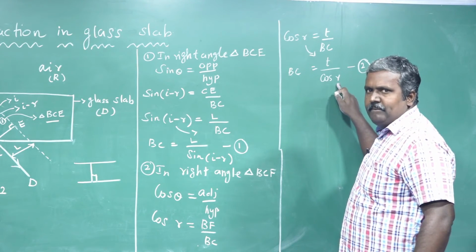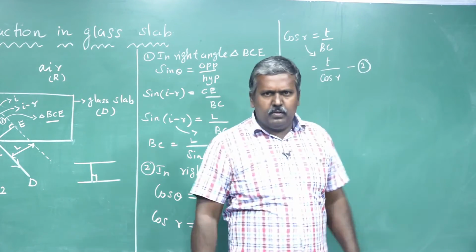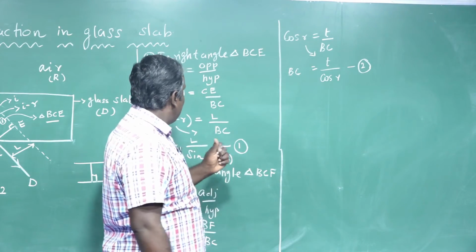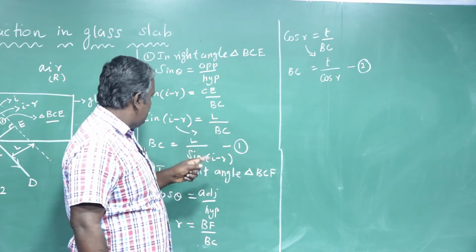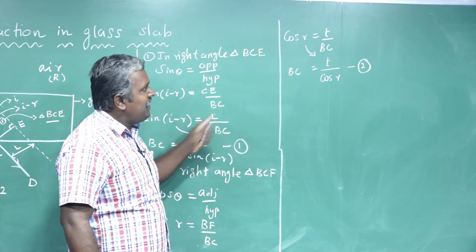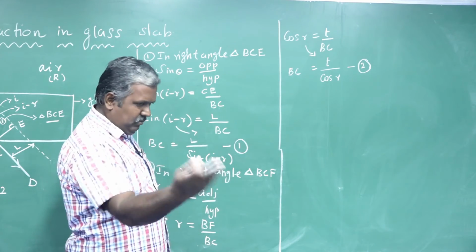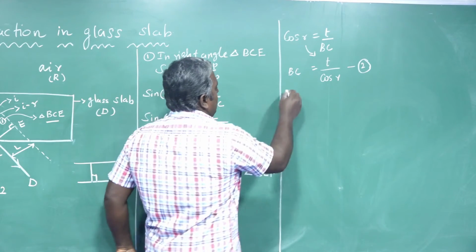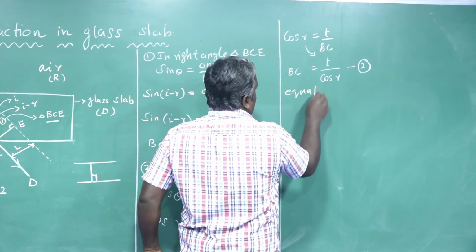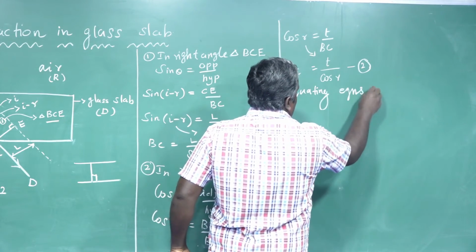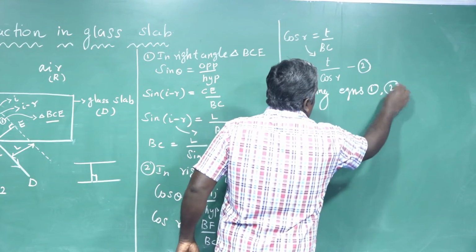Here, now, by equating, what to do? What is L? He presented L in this equation. Here we want to calculate L value. So by equating two equations, 1 and 2, equating equations 1 and 2, that's all.